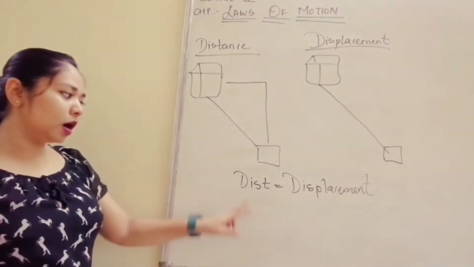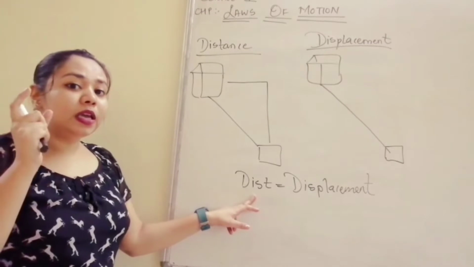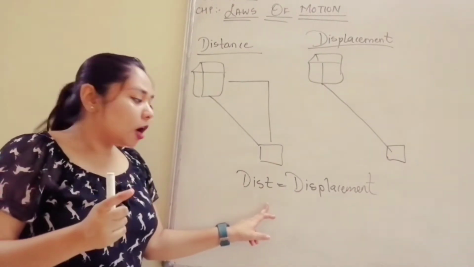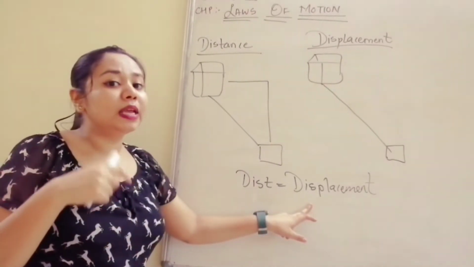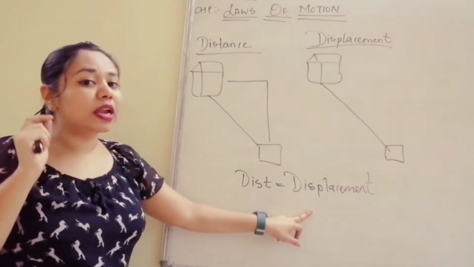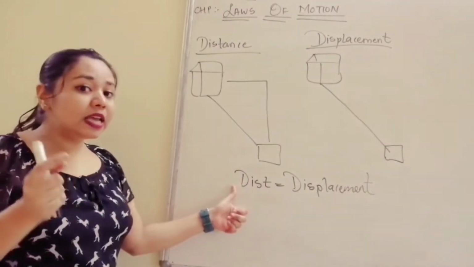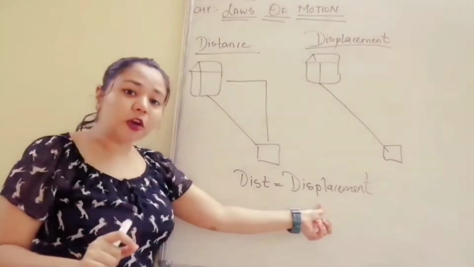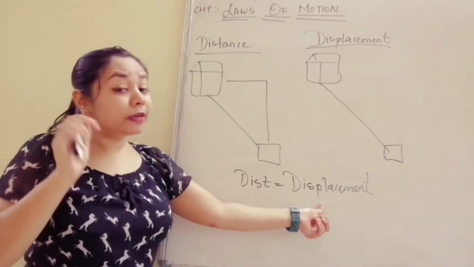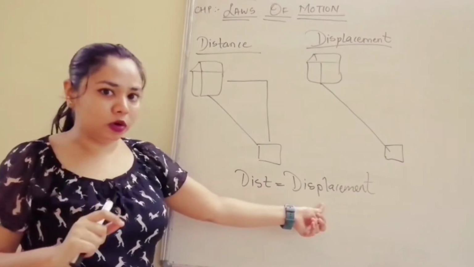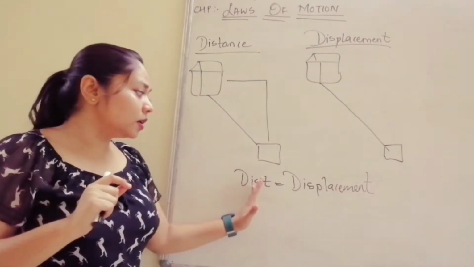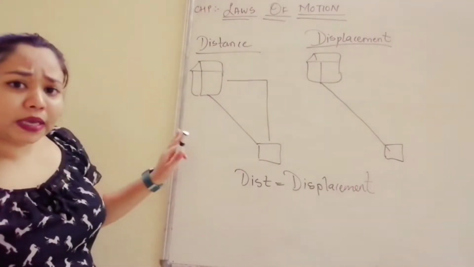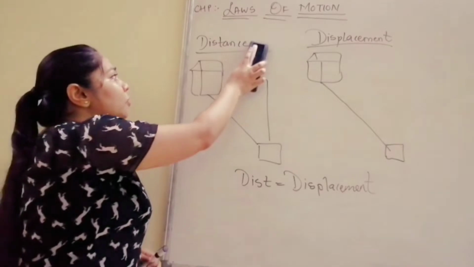But remember, distance will always be equal to or more than displacement, and displacement can be equal to distance, or it can be less than distance. It can never be more than distance. Remember, distance can be equal to displacement or more than displacement. Displacement can be equal to distance, or less than distance. Okay, so did you understand the difference between distance and displacement? I hope this topic is clear. Now we will move on further to the next one.